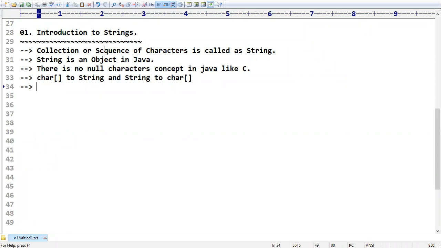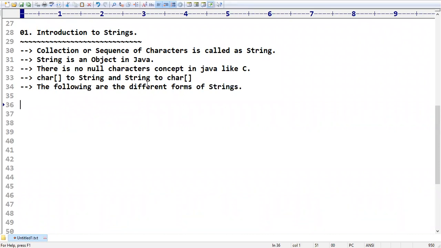Next, the concept that I'm going to explain is that strings are available in different forms. The following are the different forms of strings which we have.